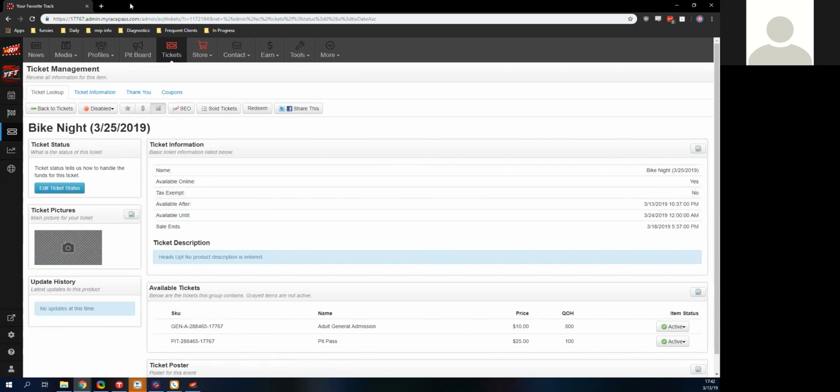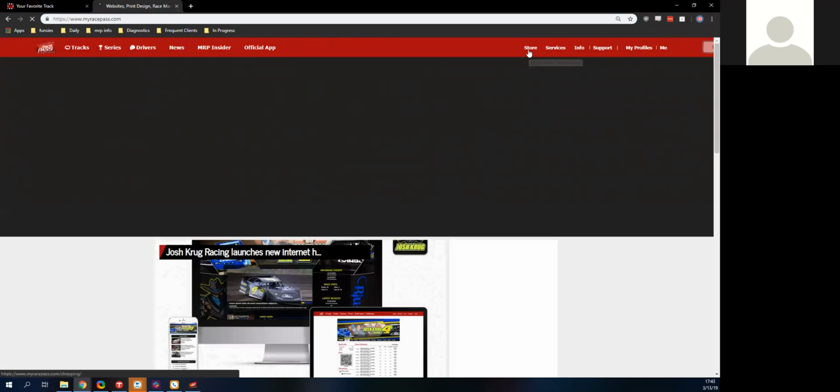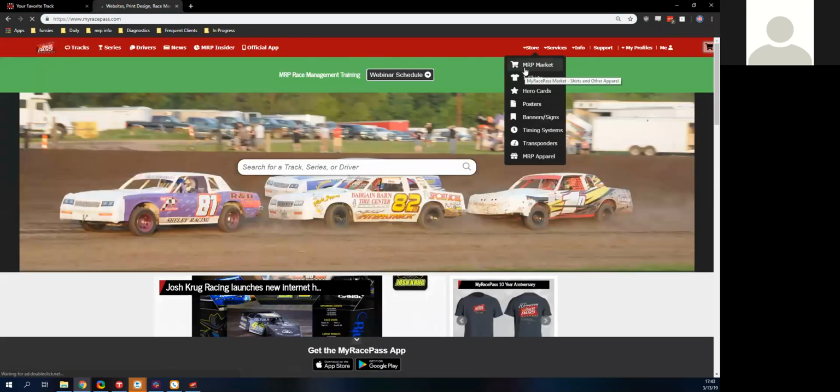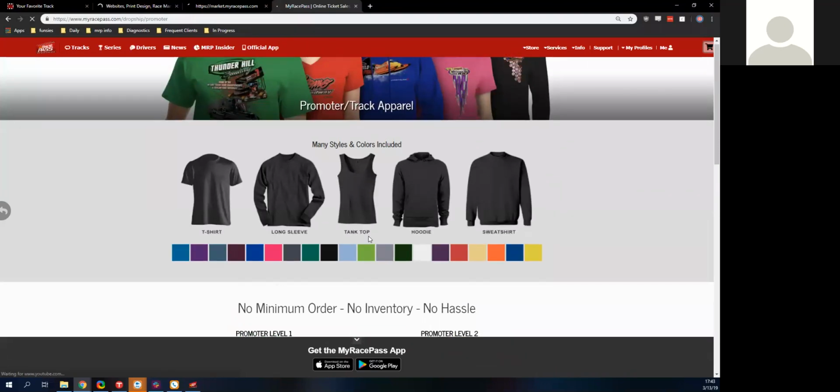And then the other thing I'll be showing here too, right along with the tickets, is the apparel program that we have. So if we go to MyRacePass.com, I'm going to show us a couple of things here. So one's going to be the marketplace. And then we have our shirts here too. So WISSOTA tracks too, keep in mind that you guys, for being part of WISSOTA, you do get a level 1 shirt as part of the plan. So be sure to reach out to us. We'll get you set up here.